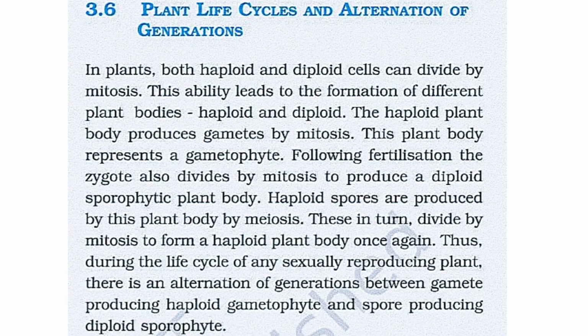Haploid spores are produced by this plant body by meiosis. These in turn divide by mitosis to form a haploid plant body once again. Thus, during the life cycle of any sexually reproducing plant, there is an alternation of generations between the gamete-producing haploid gametophyte and the spore-producing diploid sporophyte.